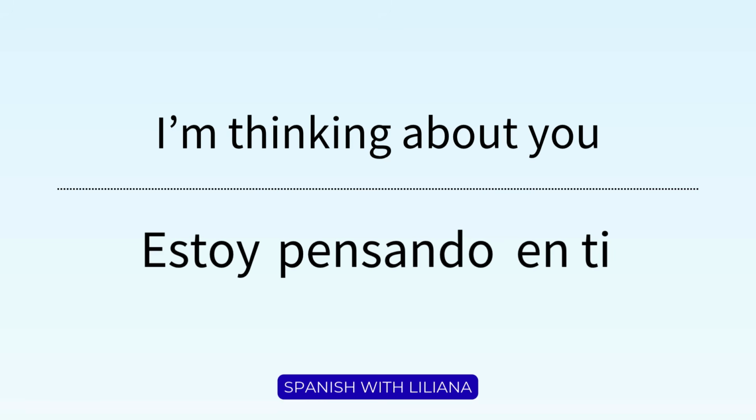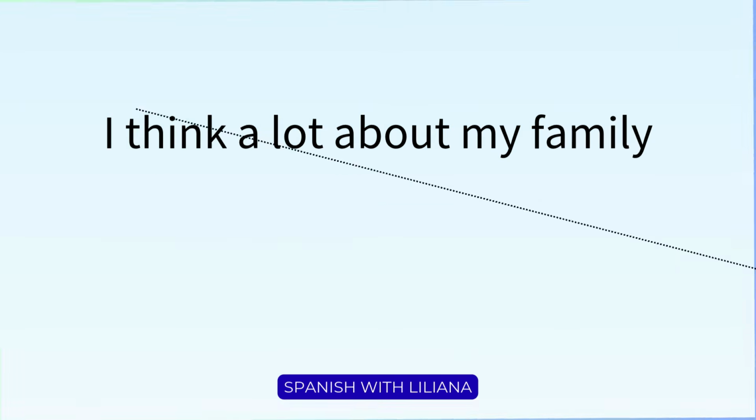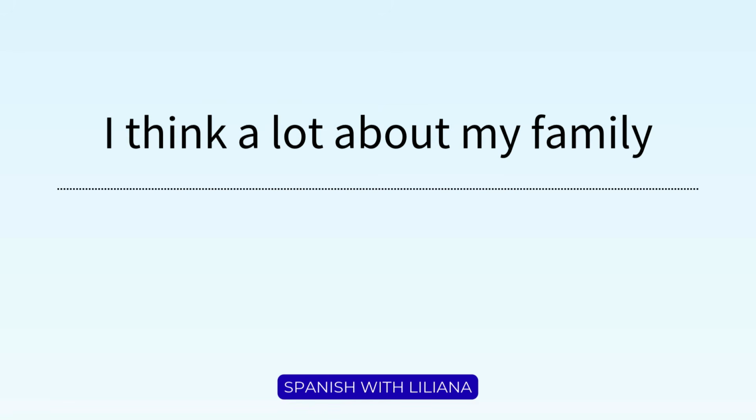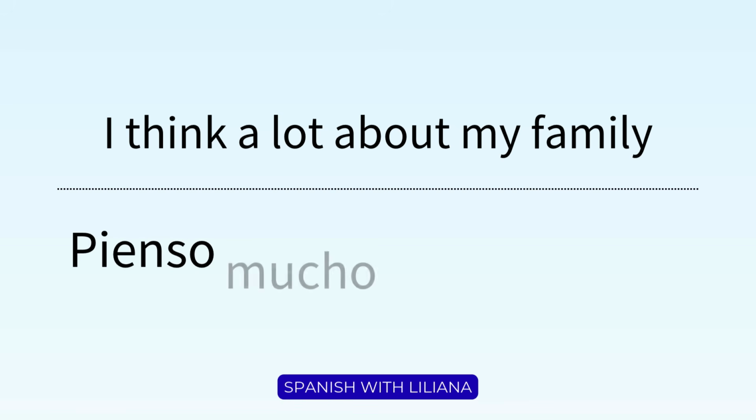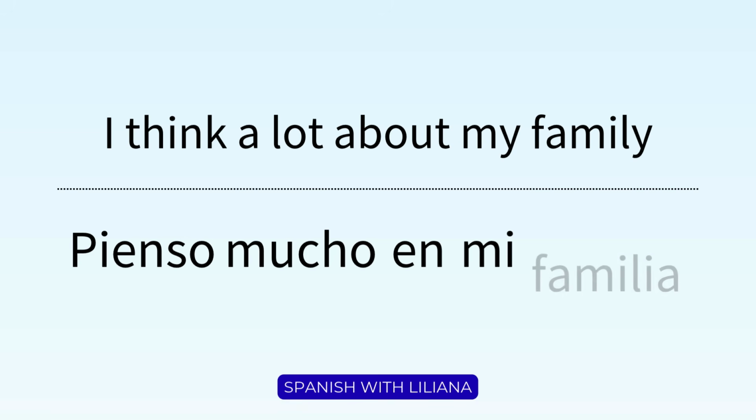With this one, if you say sobre ti, it's still understood. People will understand. But the common preposition here is en. Estoy pensando en ti. How about, I think a lot about my family. How would you say that? I think is pienso. A lot is mucho. About my family, en mi familia.